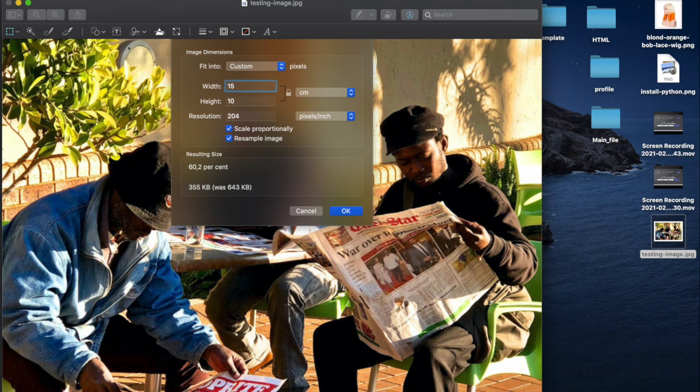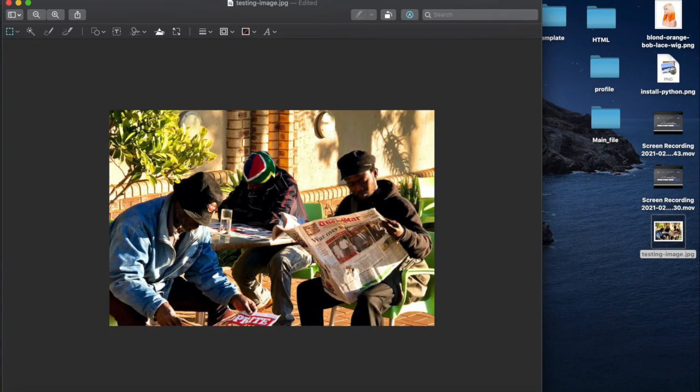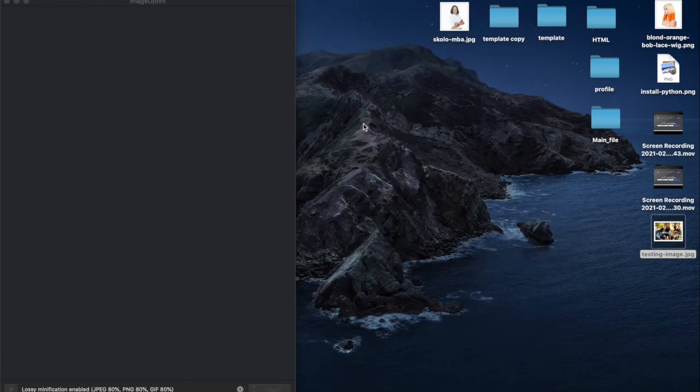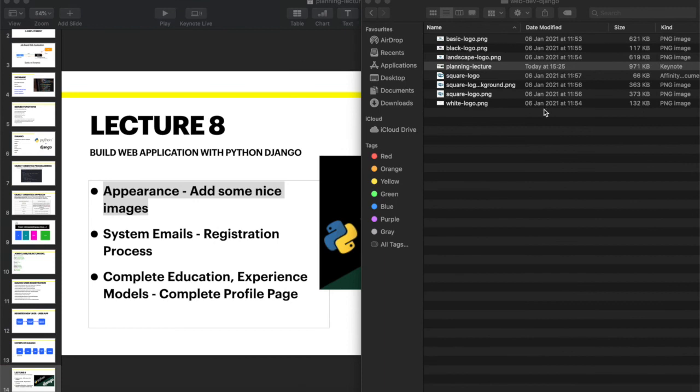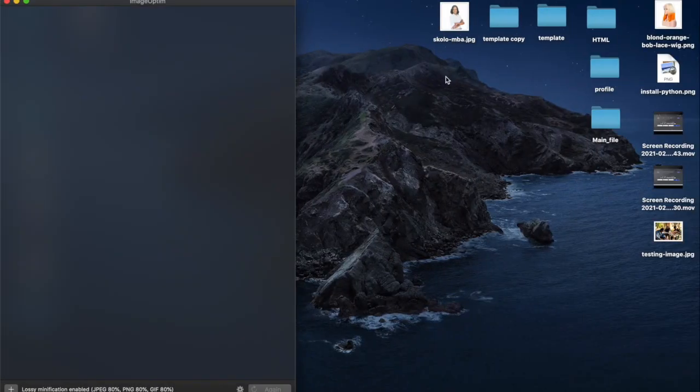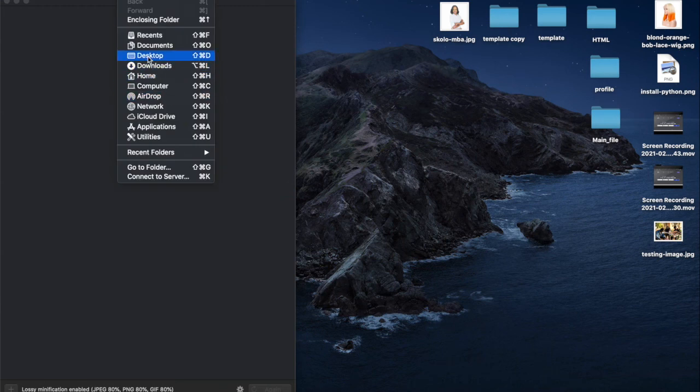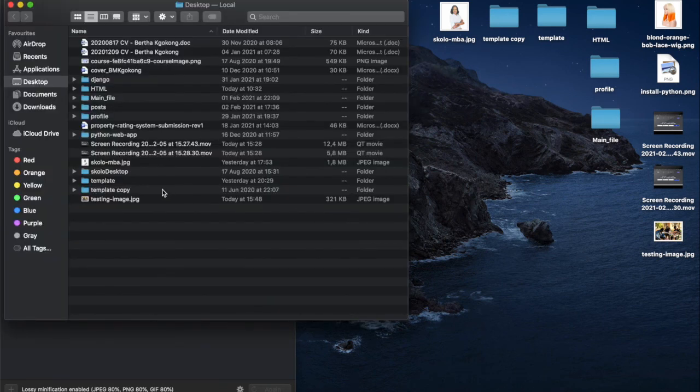Okay, so I'm making it a bit smaller than it needs to be. The browser will have to blow it up, and they will lose some quality, but not too much. So when you do that, don't overdo it. The size is reduced a little bit, and I'm going to go again and have a look at the desktop to see the size again. Now you'll see it was 600, it's now 300. I've cut it down by half.